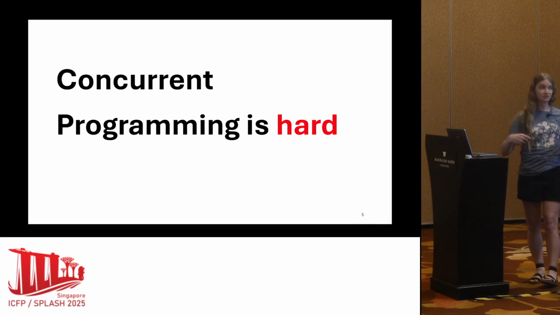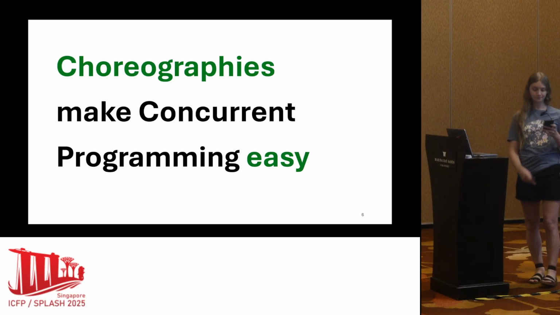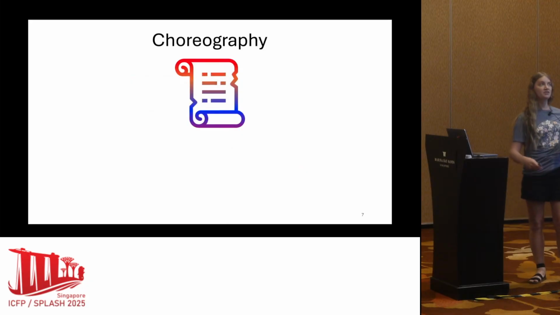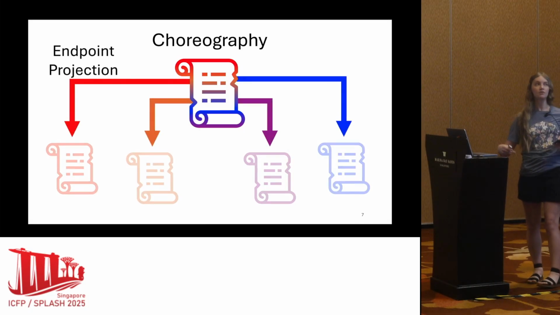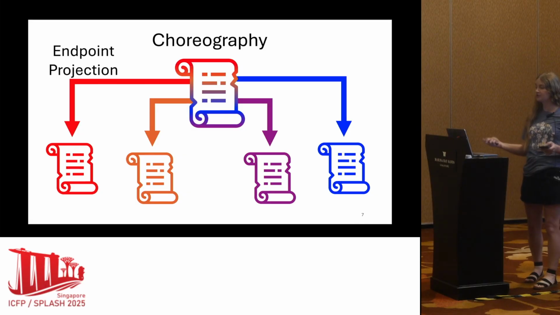But fortunately, there is a solution. And that solution is choreographies. So choreographies make concurrent programming easy. Choreographic programming is an emerging paradigm for concurrent programming that seeks to simplify concurrent software development while yielding strong formal guarantees. So in the choreographic paradigm, you write a single top-level program called a choreography that specifies the actions of all participants in the system, regardless of how many participants there are. We then have a compilation procedure called endpoint projection, which extracts out the actions of every single participant in that system, yielding a system of programs that can then be executed concurrently.